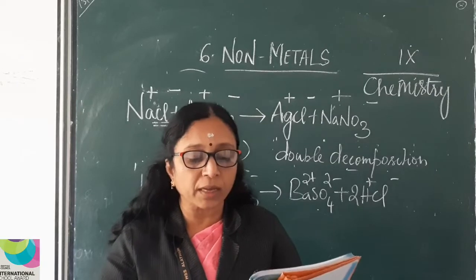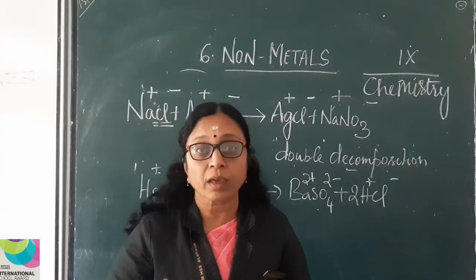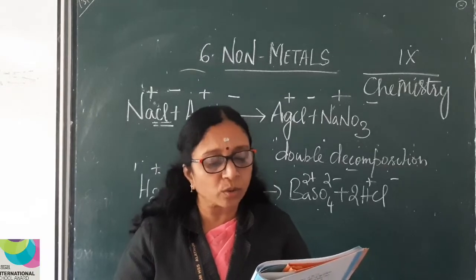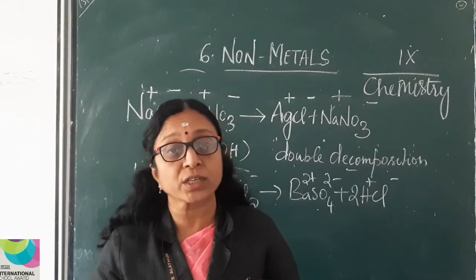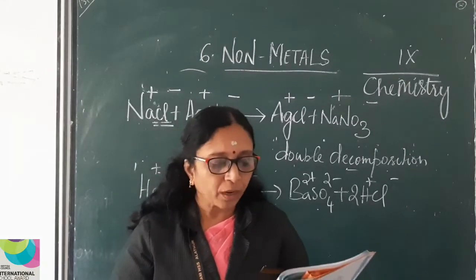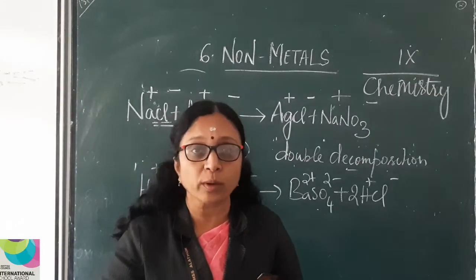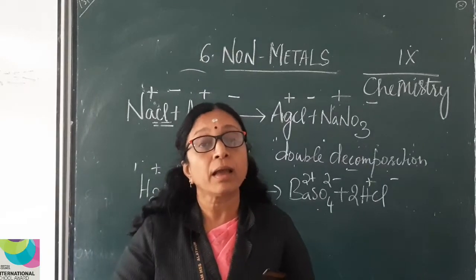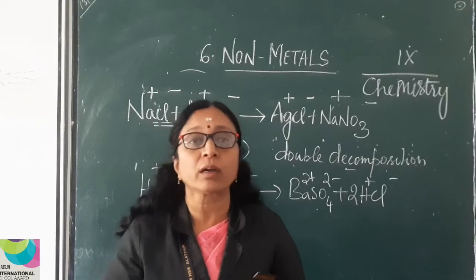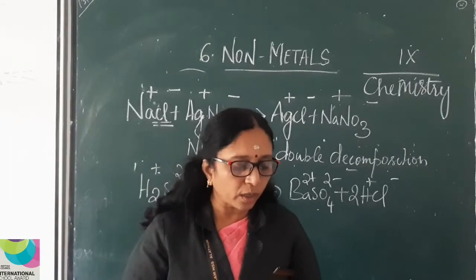Fourth question. What are the chemicals used to prepare chlorine in the laboratory? Just now we discussed. They are KMnO4 and concentrated HCl. Why is chlorine gas passed through sulfuric acid during the time of preparation? Because, yes, to remove the traces of water. How is bleaching powder prepared? By passing dry chlorine gas over slaked lime. What is slaked lime? Calcium hydroxide. Which is the gas coming out from bleaching powder in the presence of water? Chlorine gas.